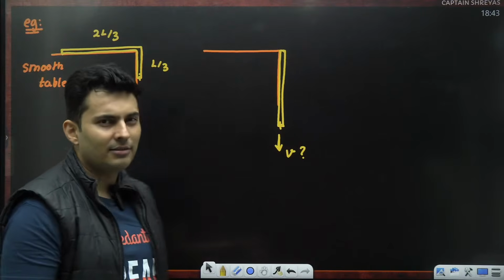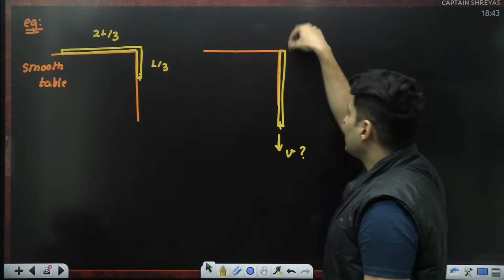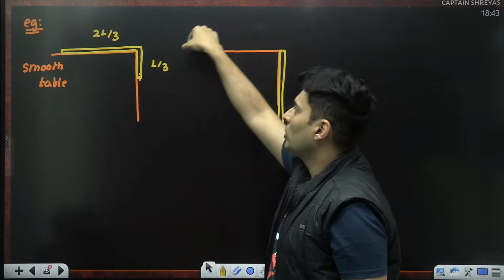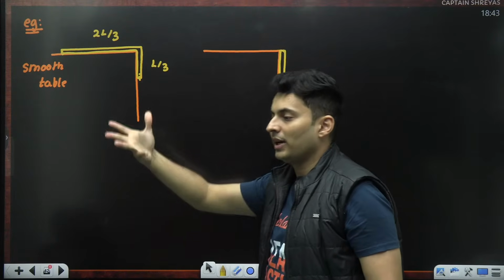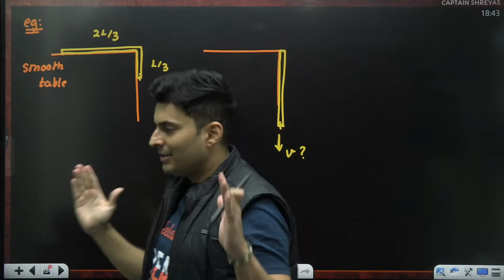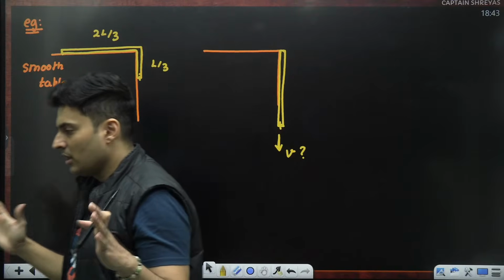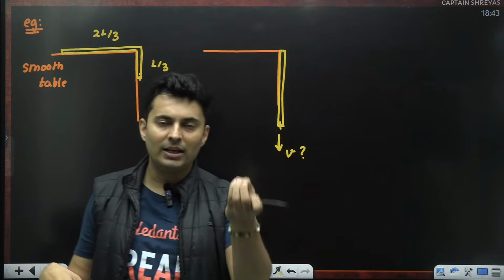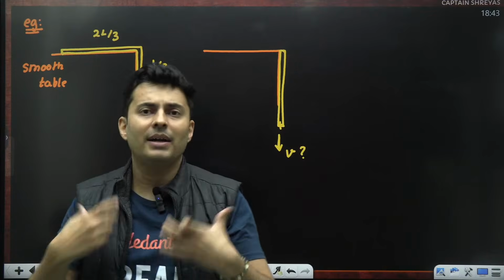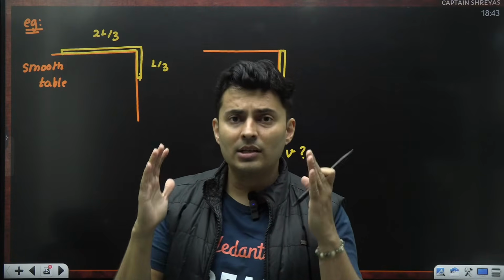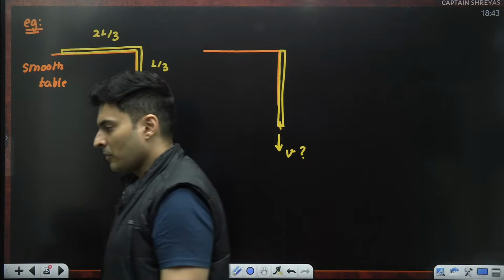Sometimes the question is reversed. They say that a chain is completely hanging and I want to bring it on the table like this. So how much work needs to be done? The concept is the same for these kinds of questions. Whether it is falling and you have to find the speed, or you have to pull it up and find the work, the concept is energy conservation.